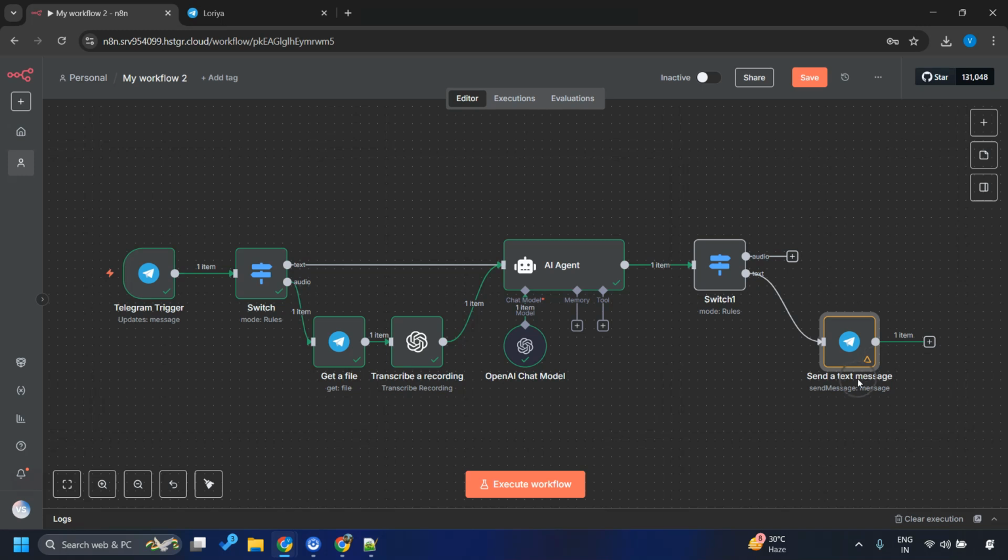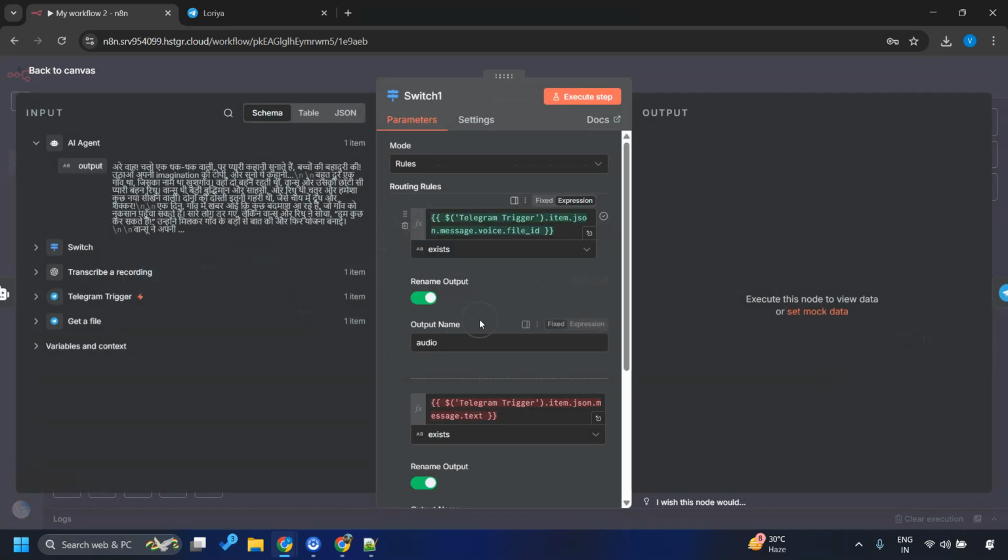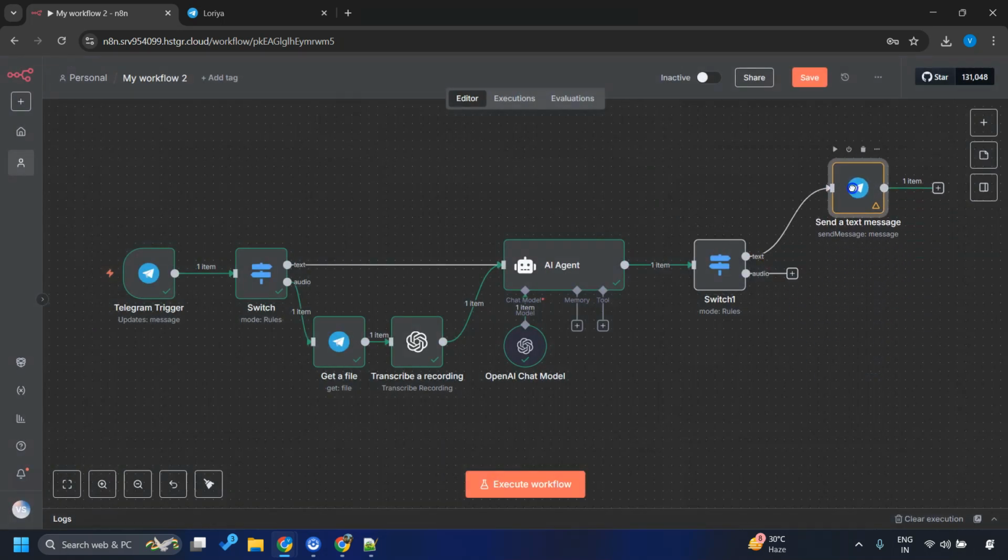And there we go. Okay, I have changed the order. Let me put it back. I'll just make it this way. So text message goes first, and for text message especially, we are already all set. No changes needed here. For text message, it will simply respond with the text message, which it can do already.